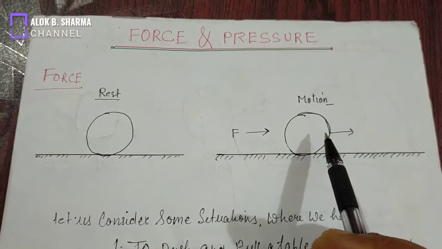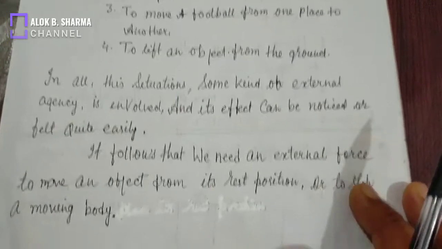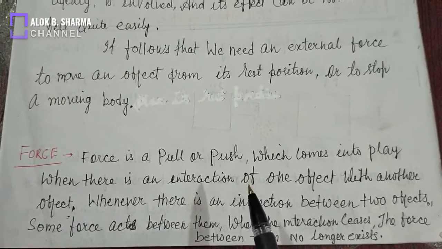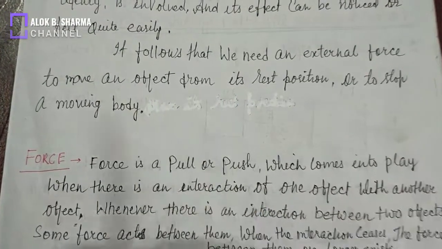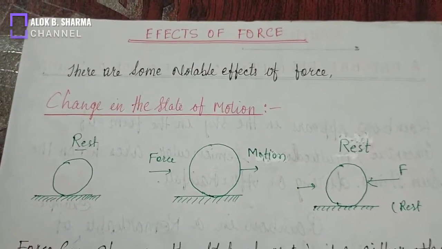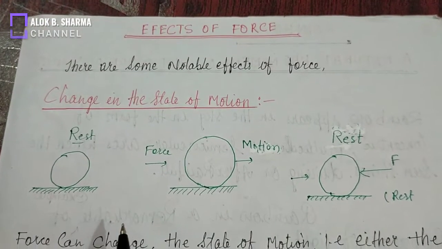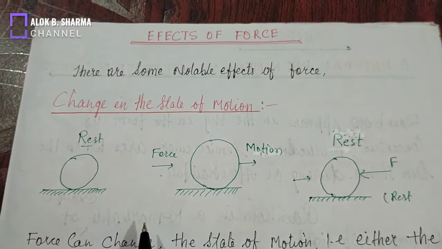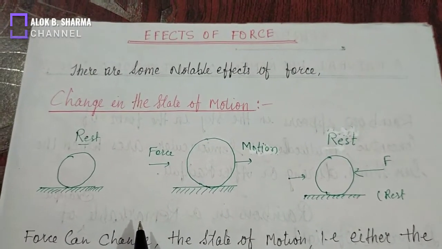This is the meaning. So force is what? Force is an external agency which brings an object from rest to motion or from motion to its rest state. This is the definition of force. Effect of force. There are some notable effects of force. First is change in the state of motion. Force can bring an object from rest to motion or from